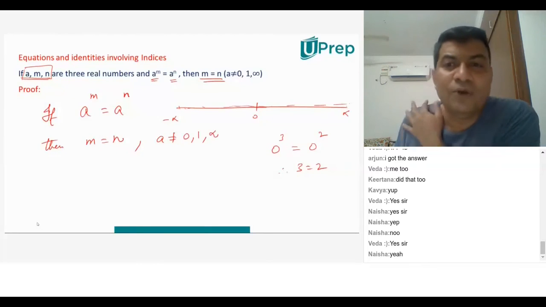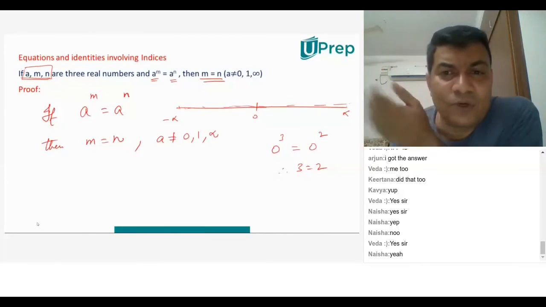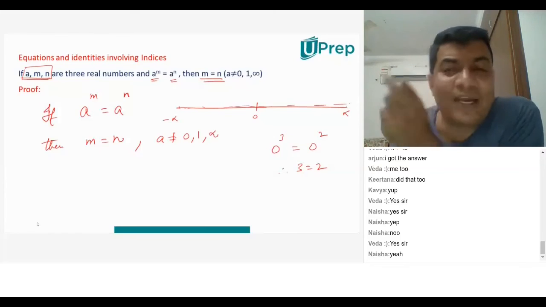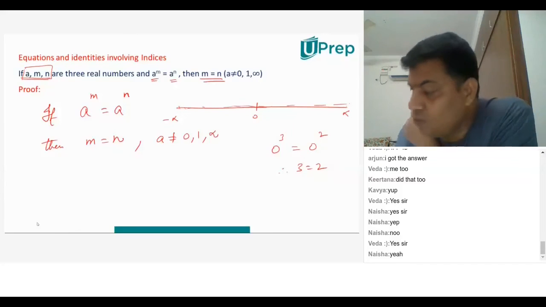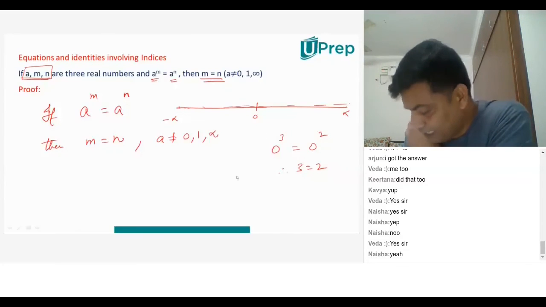This is the point that I'm going to teach today. So after this, you'll find that easier. Now concentrate. 0 power 3 is equal to 0 power 2, so 3 is equal to 2. I cannot do this. Therefore, this is not the way to look at it.